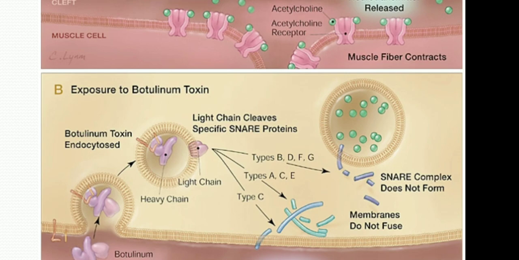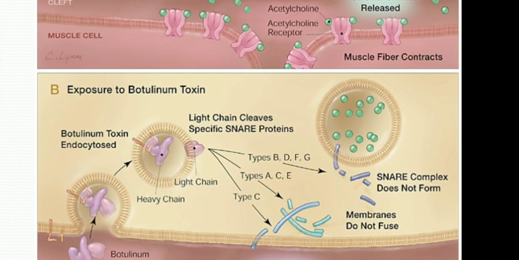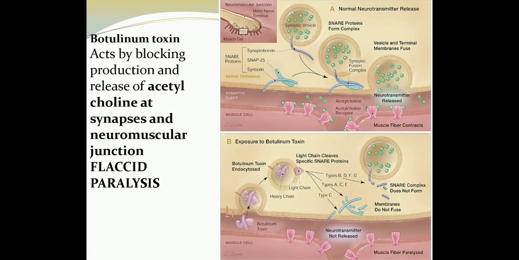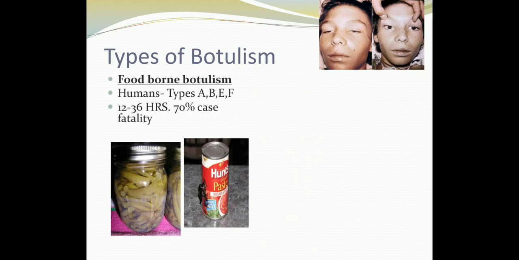Because it causes flaccid paralysis, sometimes botulinum toxin can also be used to treat conditions such as strabismus, blepharospasm, and myoclonus. Now, what are the different types of botulinum toxin or botulism? So you have foodborne botulism.